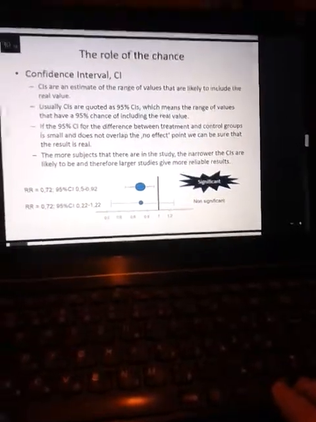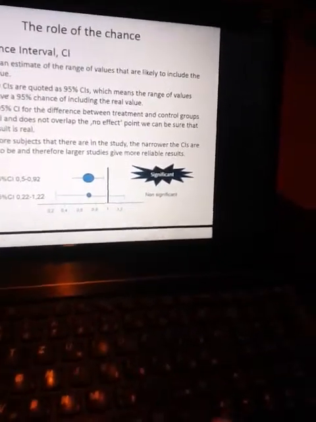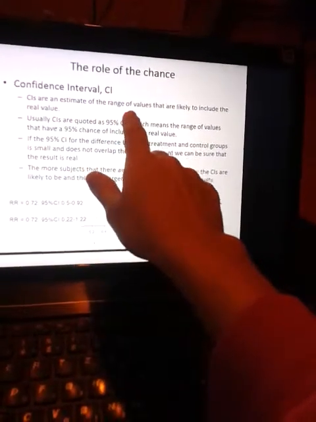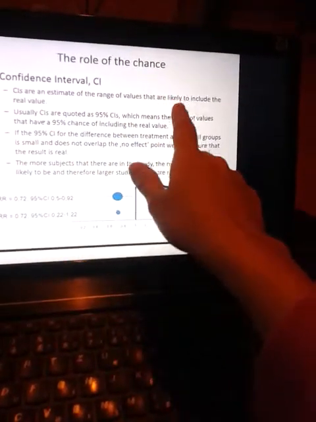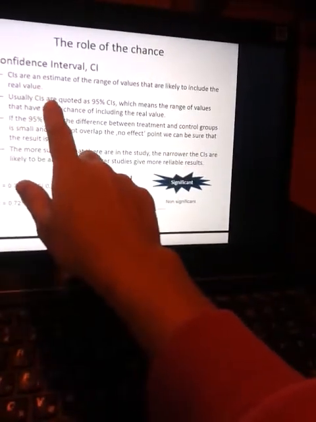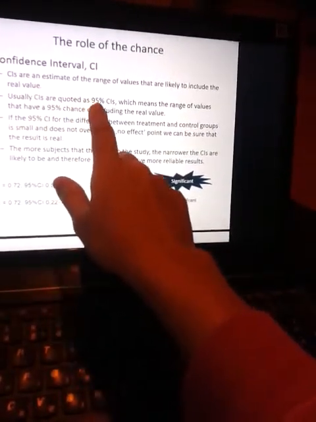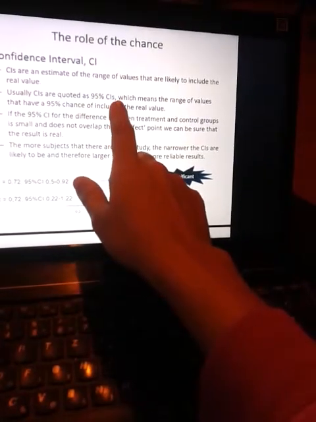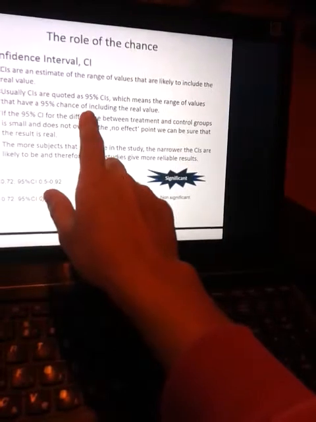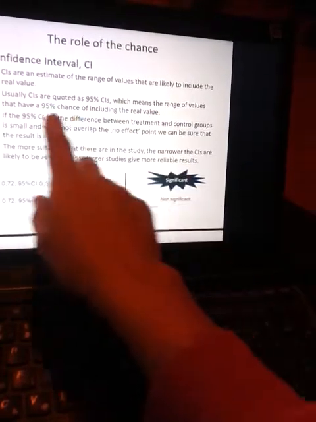The role of the chance. نقش چانس چیه؟ confidence interval یا CI. confidence interval یا CI. confidence interval are an estimate of the range of values that are likely to include the real value. Usually confidence interval are quoted as a 95% confidence interval, which means the range of values that have a 95% chance of including the real value.